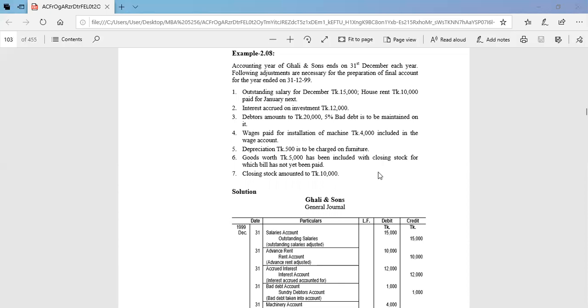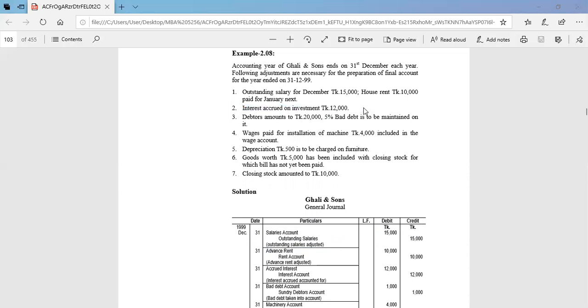Here we see that outstanding salary. So that means this is the accrued salaries. Obviously, salary for December in this year is our expenditure. So it is debit, and outstanding means we have not paid in this year. So that is the liability for us. So it is credit. So salaries account is debit 15,000 taka and outstanding is credit 15,000 taka. Am I clear?